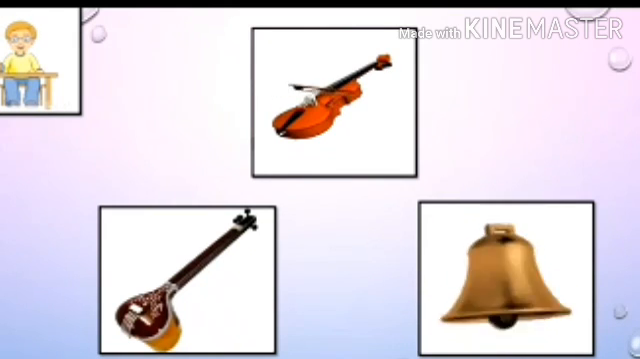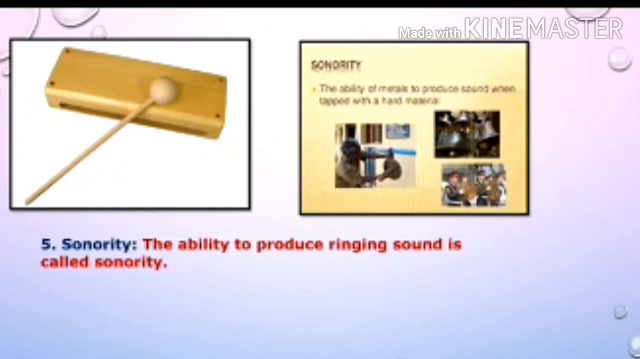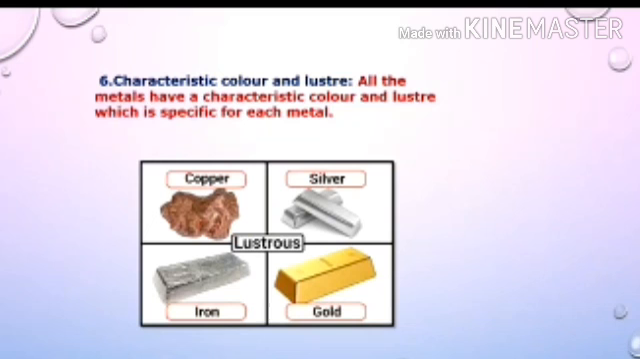Now strike a wooden table or a marble floor with a wooden stick. Note the difference between the sounds before and now. You can observe there is a difference in their sound. Metal produces a ringing sound, and this property is called the sonority of a metal. The ability to produce a ringing sound is called sonority. Understood everyone?